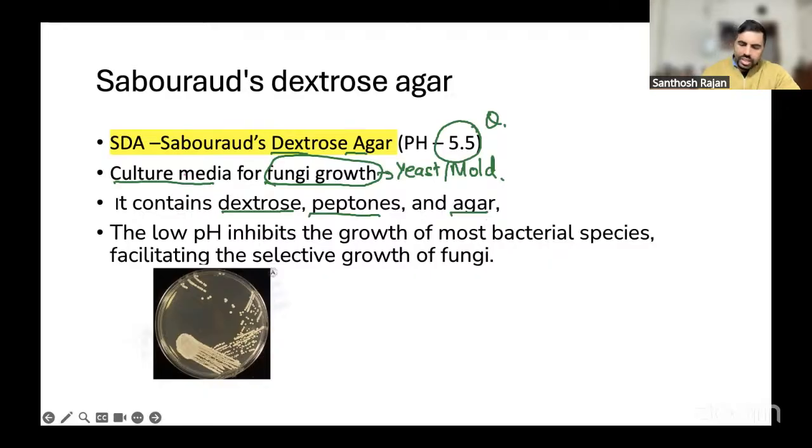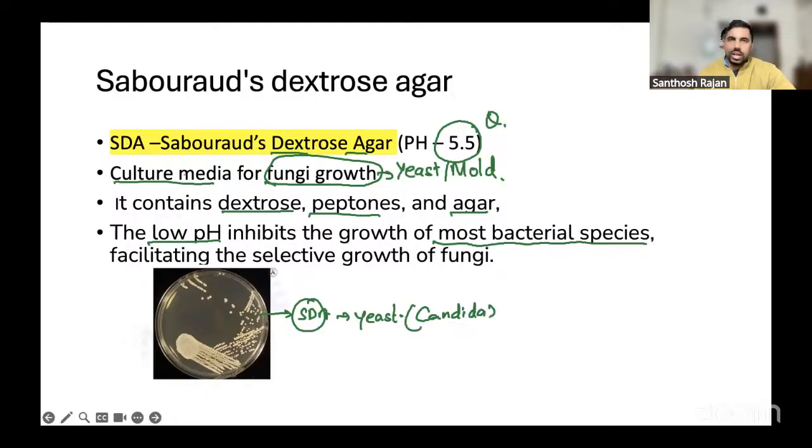And the low pH is very important to inhibit the growth of other bacterial species. You prevent other bacteria growing, then only fungi can grow. So unnecessary bacteria will be inhibited, so it facilitates the growth. So this is exactly your Sabouraud dextrose agar. It's a yeast form. You can see the yeast. Yeast means it's basically the Candida which grows there. So that's all, this is for your Sabouraud dextrose agar, SDA. Okay, that's all.